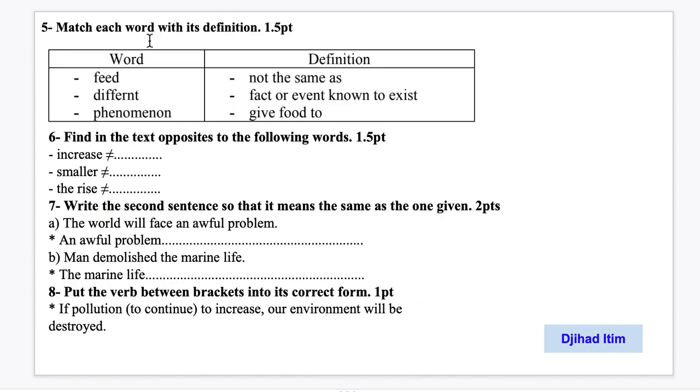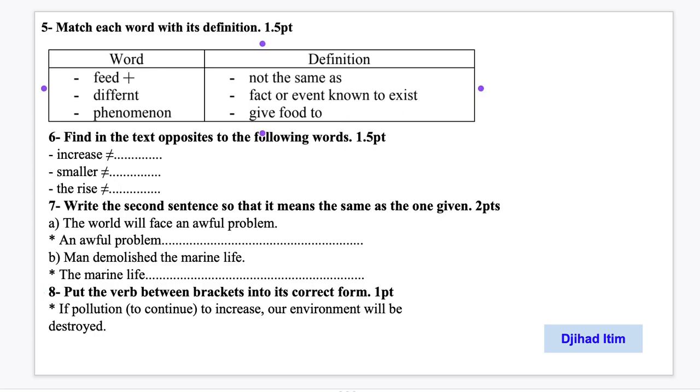We move to the other question, fifth one. Match each word with its definition. Word and definitions. Okay, so the first one we have feed. What does feed mean? Is it not the same as fact or event known to exist, or give food to?